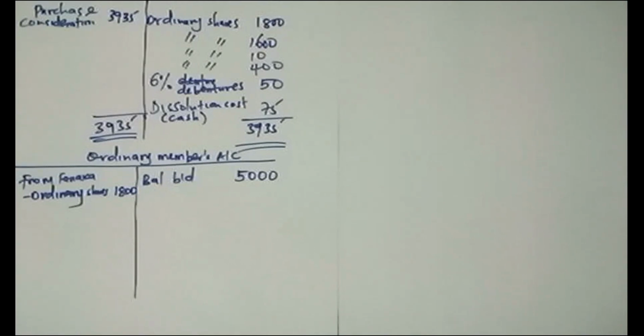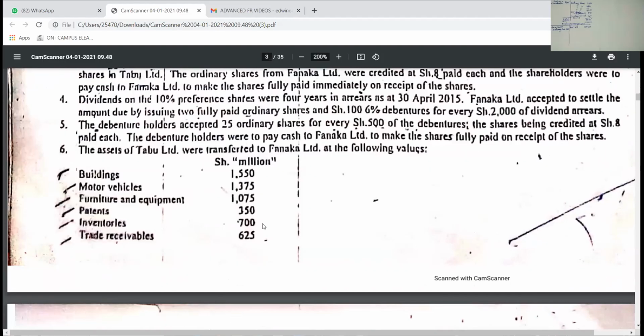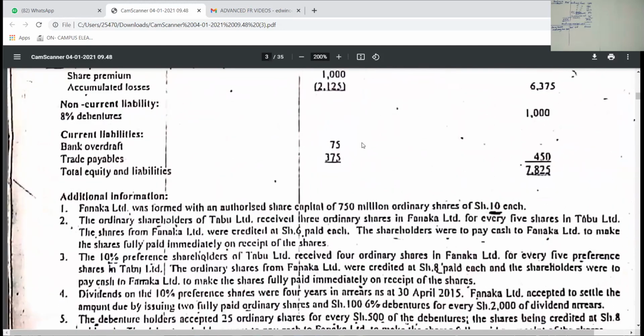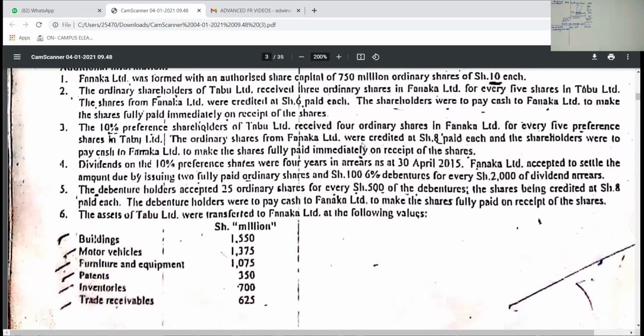Other than what they received from Fanaka, you debit the assets which were never taken over by Fanaka. So which assets were never taken over? This would be dictated by what you have in note 6. So these are the assets which were taken over. Which are the ones which were never taken over? If I start under the balance sheet here, building was the first one. Was it taken over? You can see it's there in the additional information number 6.